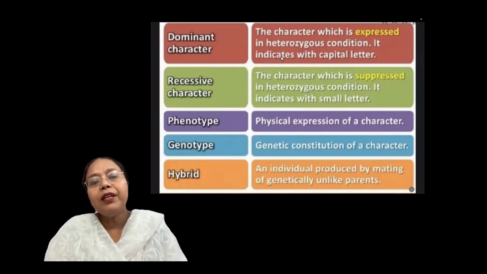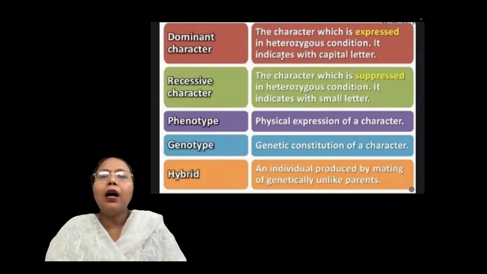So in the F1 generation, the first generation, you will see the character phenotypically. You are seeing physically, observing with your eyes. Yes, this plant is tall, this plant is dwarf.